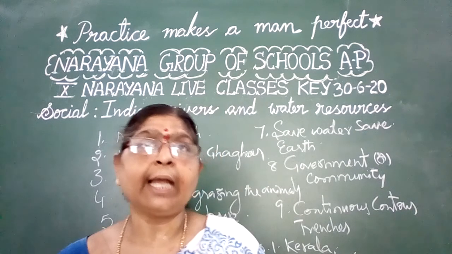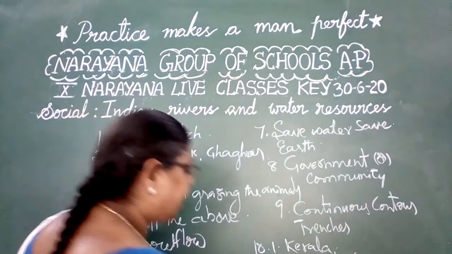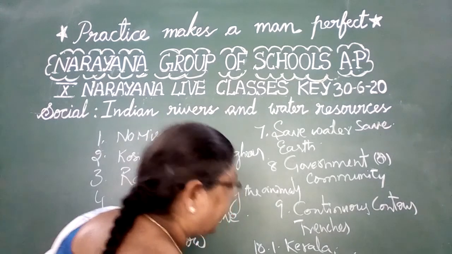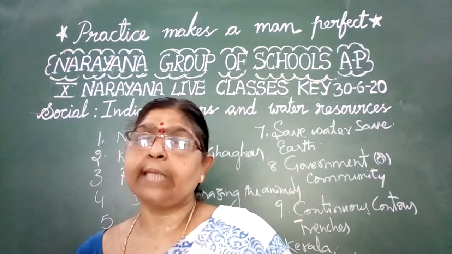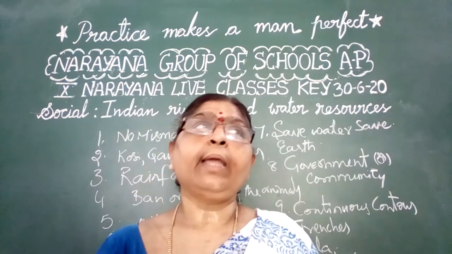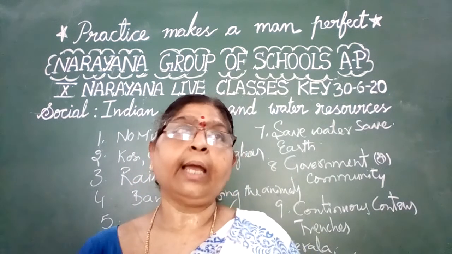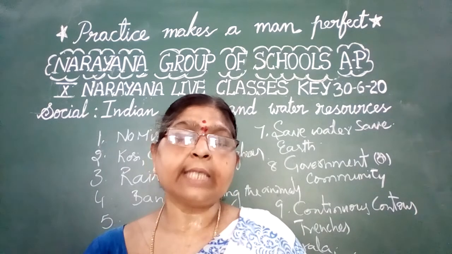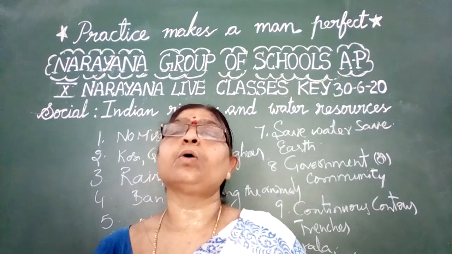When they decided like that, the Coca-Cola company filed a case in the High Court. In the High Court, the two judges had different opinions. One considered that the opinion of the village is correct, because water is a community owned resource.